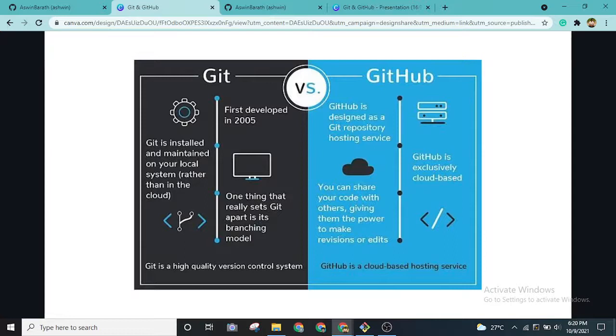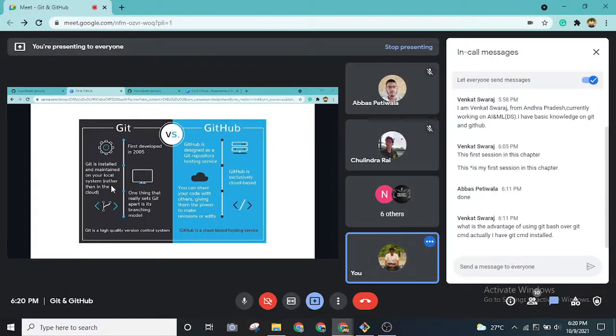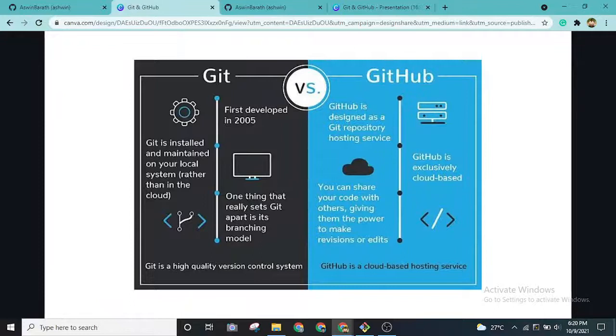Okay, so basically behind the screen, GitHub is also kind of a version control system only, but the difference is, GitHub is actually a hosting service where we can upload and download the project files that we share with it. So it is actually cloud based only, right? Recently, GitHub was acquired by Microsoft around 2018. So it's a really good hosting service and popular as well.